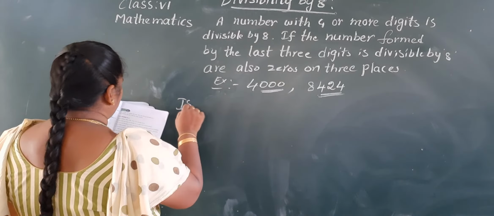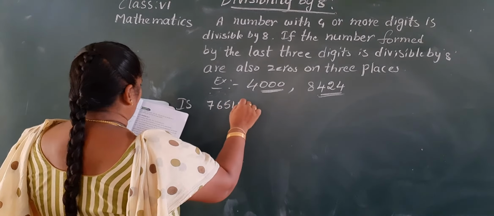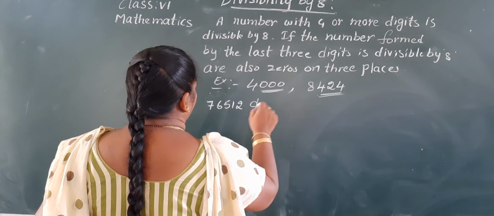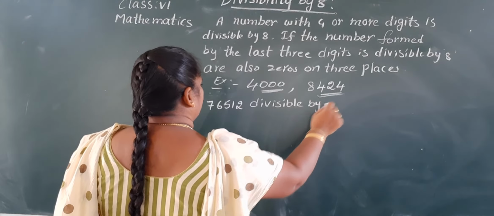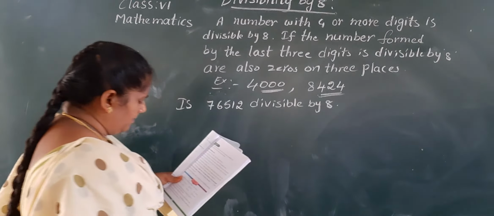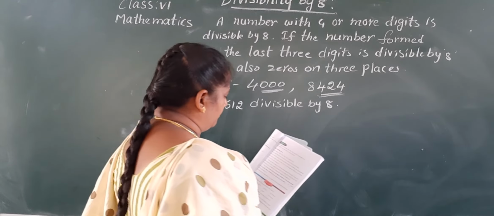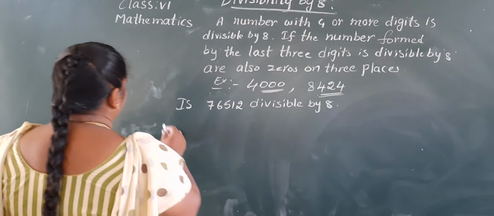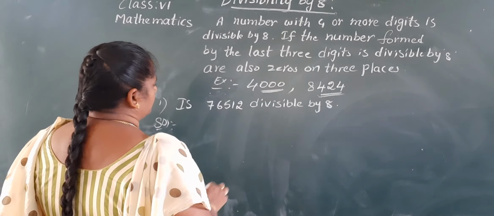And we have to check it. So they gave one problem, leave space and write. Is 76,512 divisible by 8? Also check by actual division. So here this is a problem. Now we have to find.